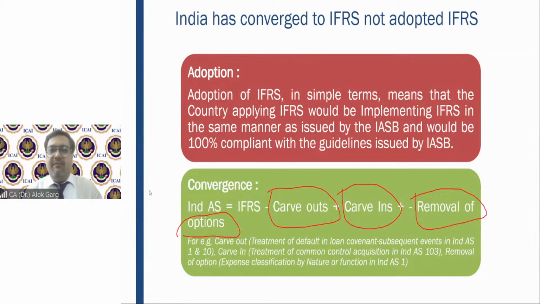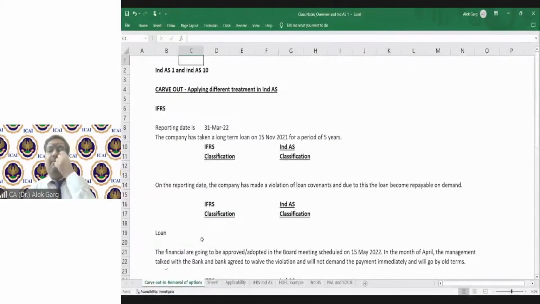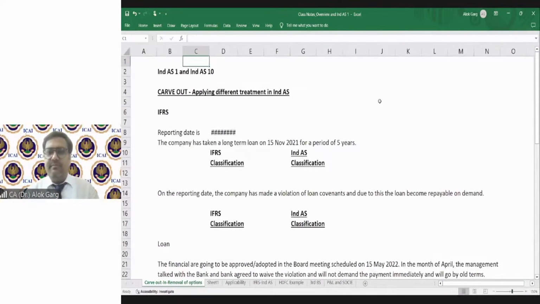Please confirm if my Excel file is visible, friends. Please confirm if my Excel file is visible. Whether my Excel file is visible to everyone? Can anyone confirm if the Excel is visible? Yes. Okay.